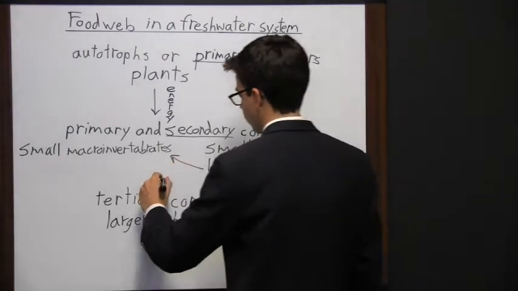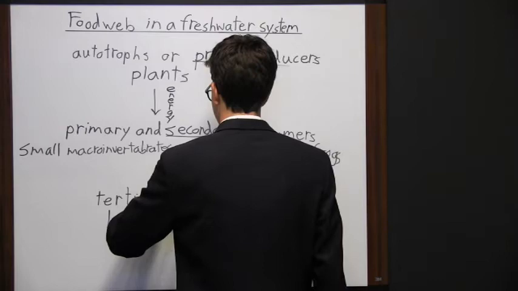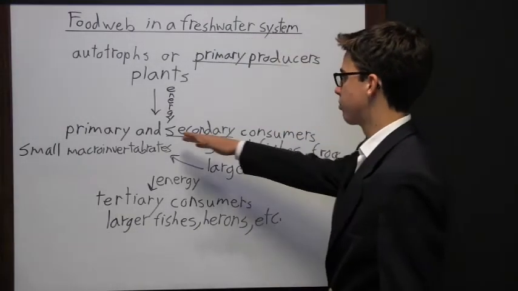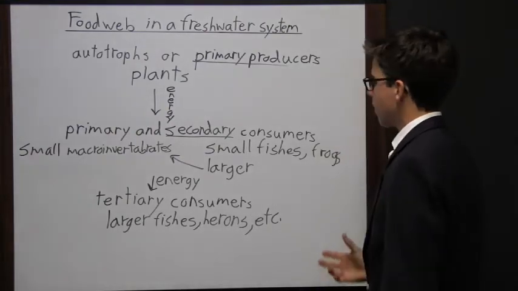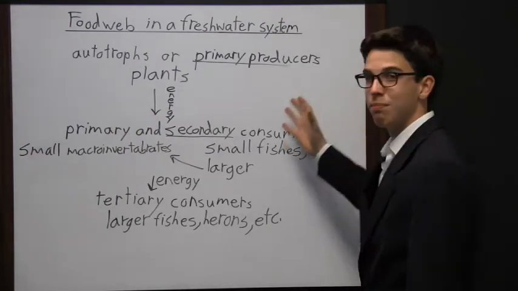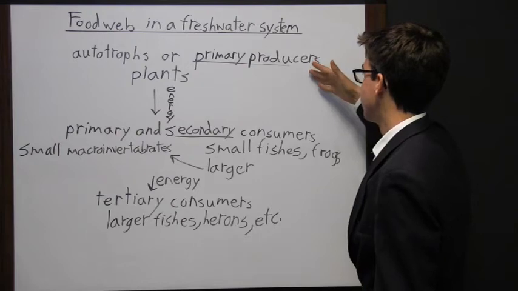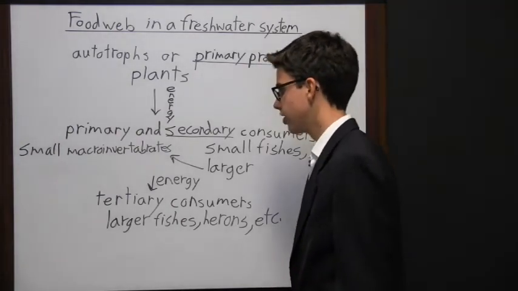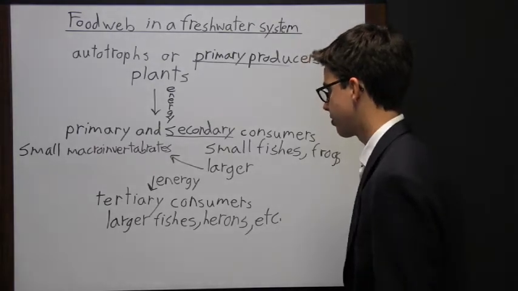So again, we have the arrow, which shows that flow of energy. And so the tertiary consumers and the primary and secondary consumers aren't producing their own energy. Rather, they're basically borrowing from the energy of the primary producers that was then transferred to the consumers, which was then transferred to the tertiary consumers.